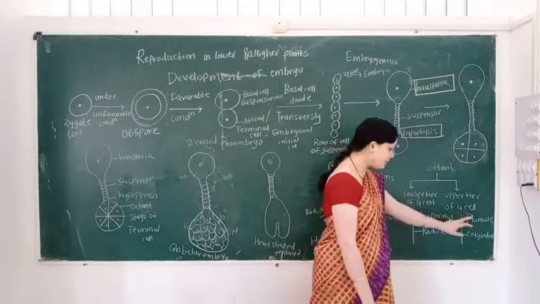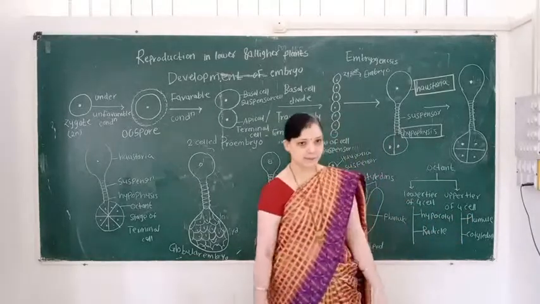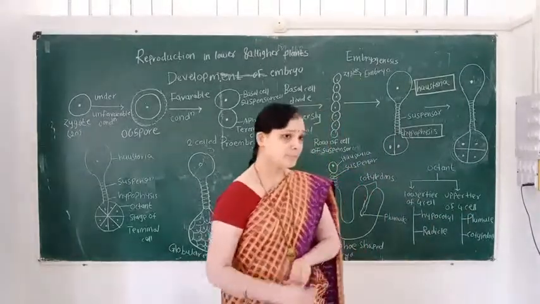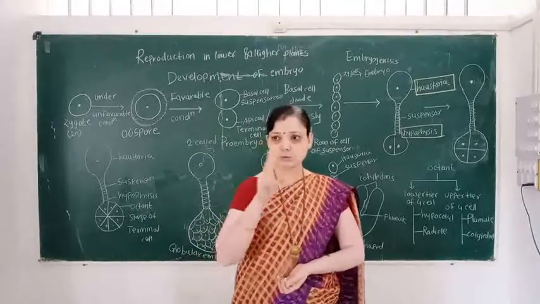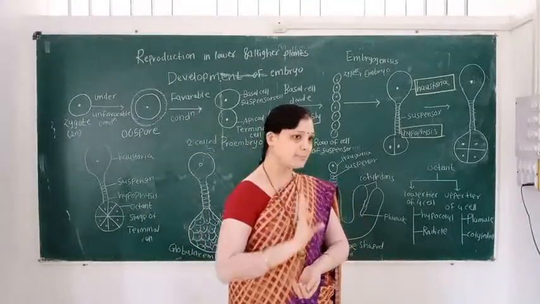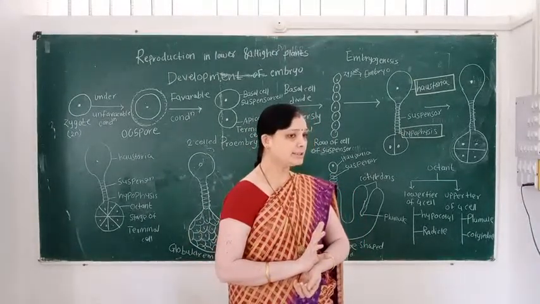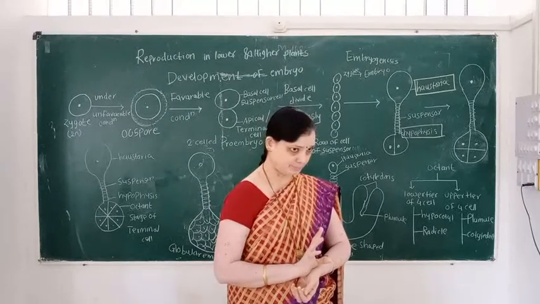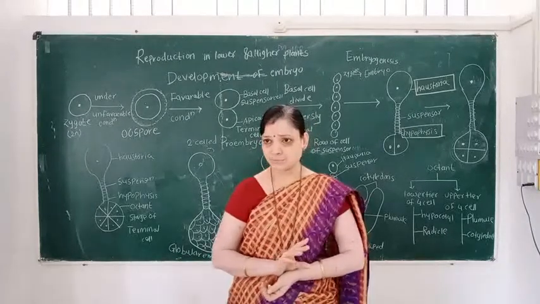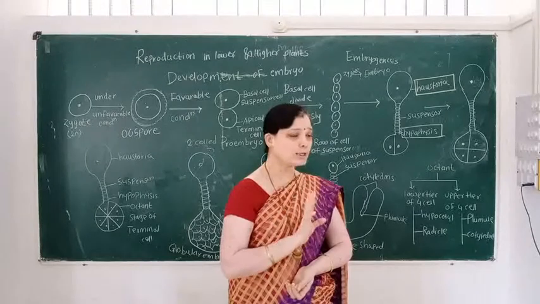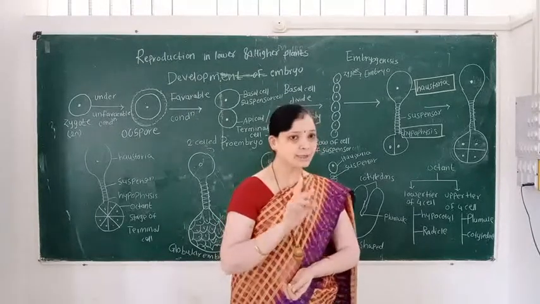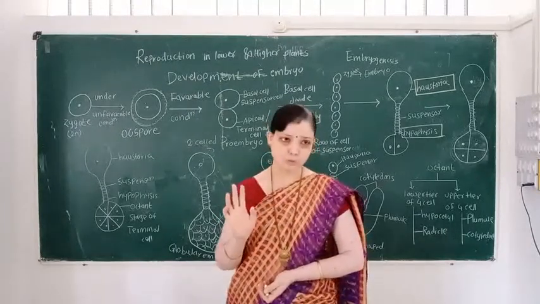The first part is the plumule and the second part is the cotyledon. When two cotyledons are present in the seed, it is called a dicot. And when only one cotyledon is present in the seed, it is called a monocot.